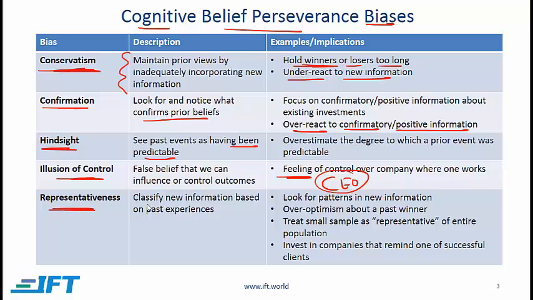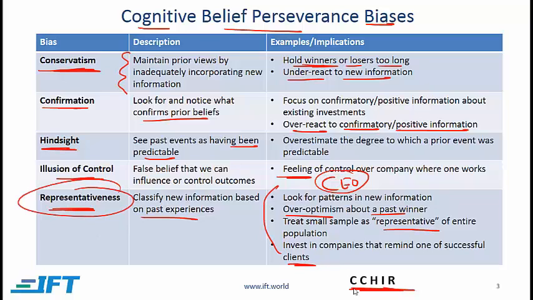Representativeness. This has to do with classifying new information based on past experiences. Examples would be looking for patterns in new information that matches the patterns that one is already comfortable with. Over optimism about past winners. Treating small samples as representative of the entire population. Investing in companies that remind one of successful clients. So these are all scenarios that are possible under this sort of bias.